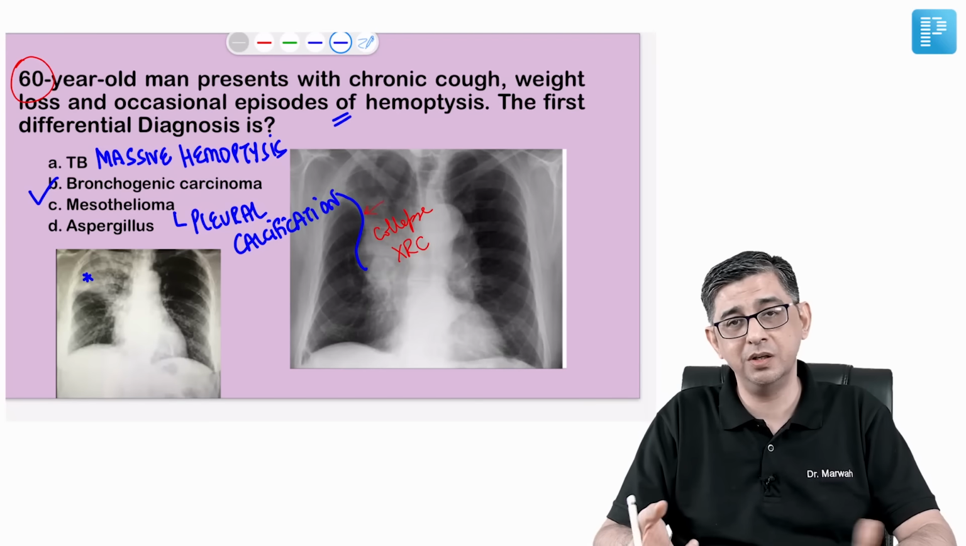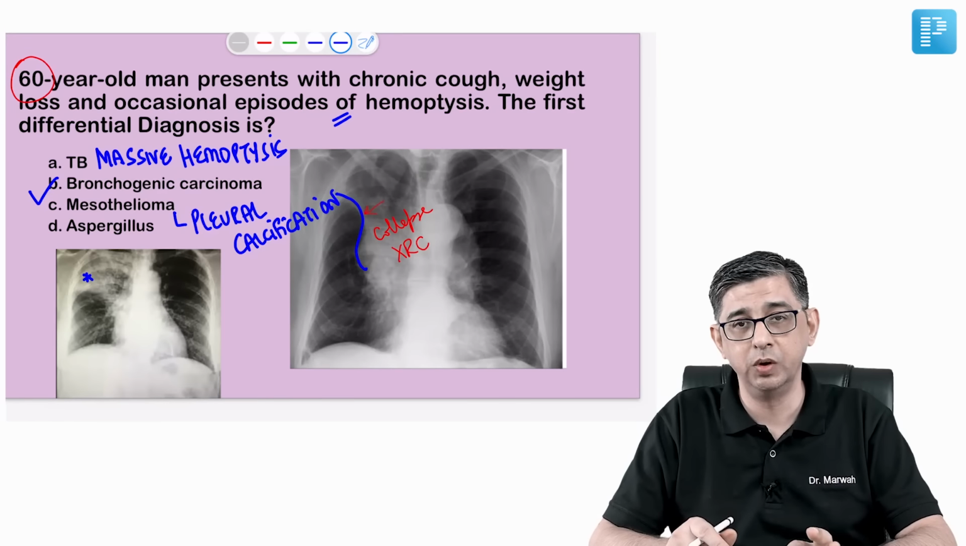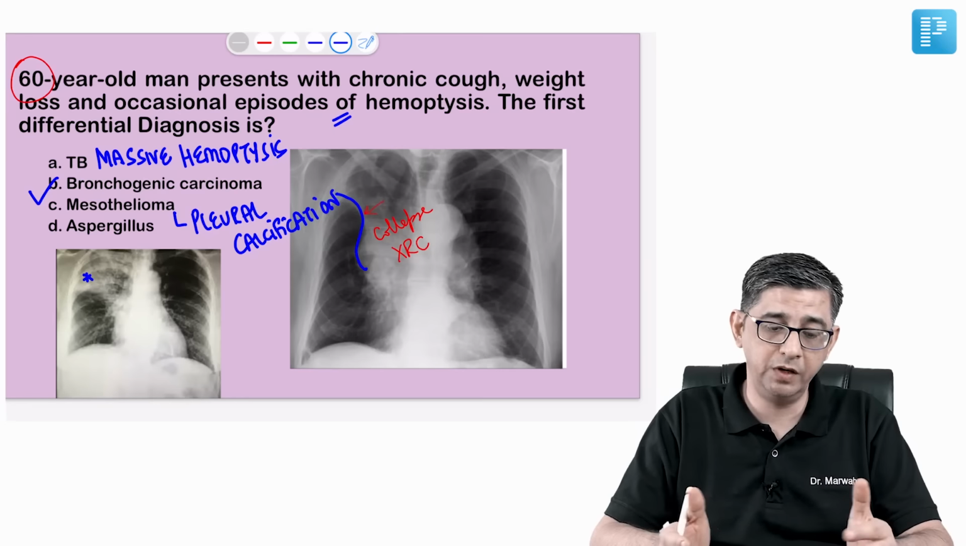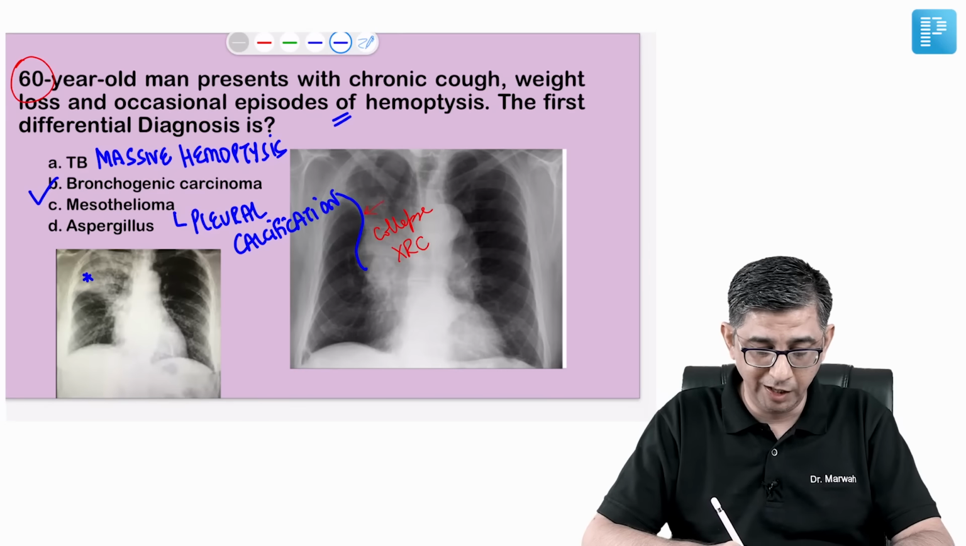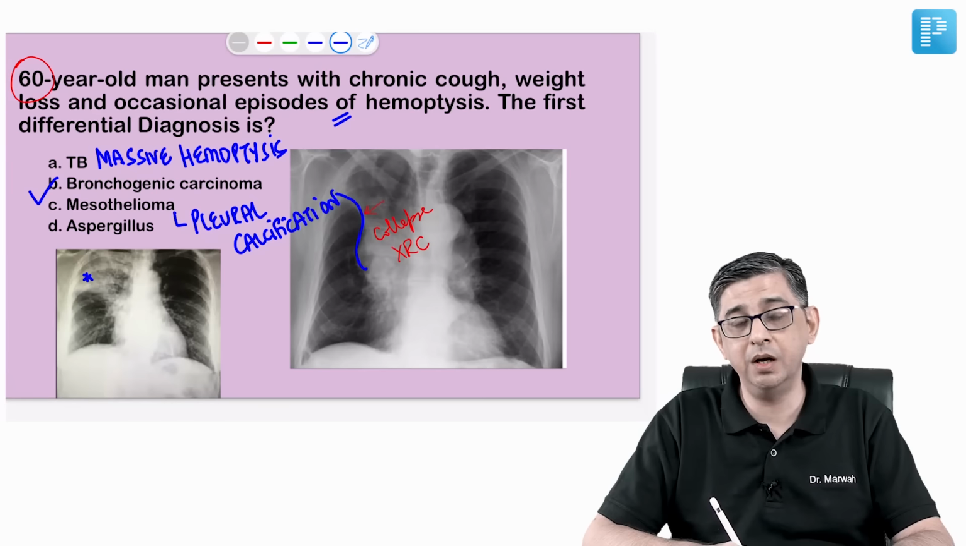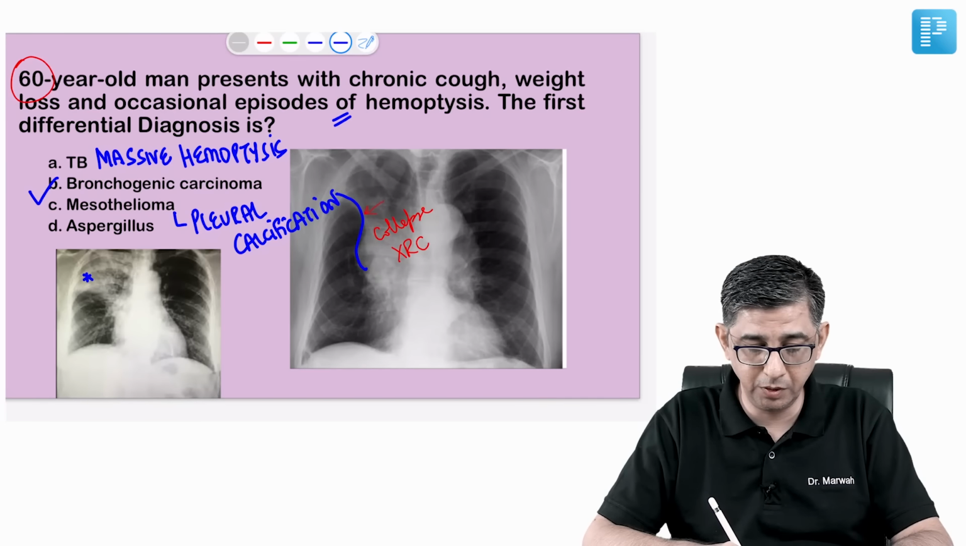D says aspergillus, so aspergillosis causes central bronchiectasis. That will always be a CT given to you, with bronchiectasis and dilated airways present on the central or medial parts of the lung. Aspergillus, especially ABPA, allergic bronchopulmonary aspergillosis, is common in asthmatics. Considering the age group and the profile of the patient, unlikely to be an asthmatic patient, so I could rule out option number D as well.